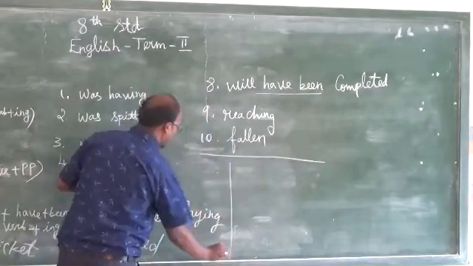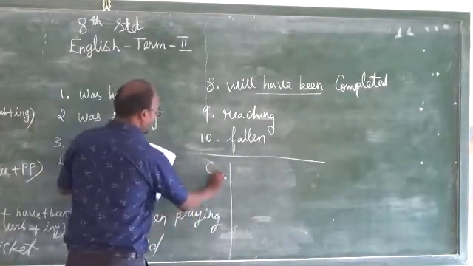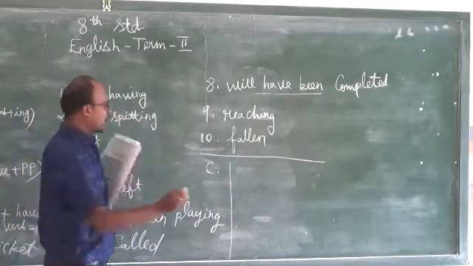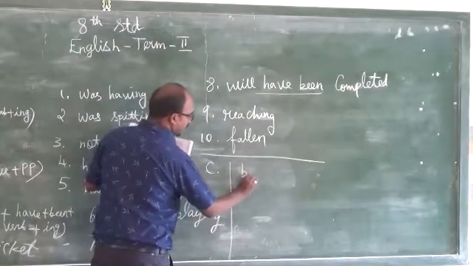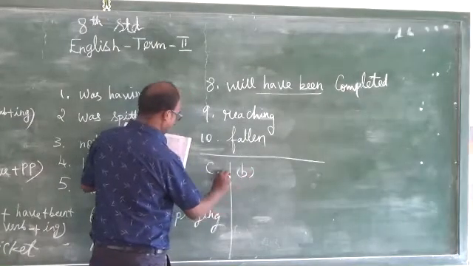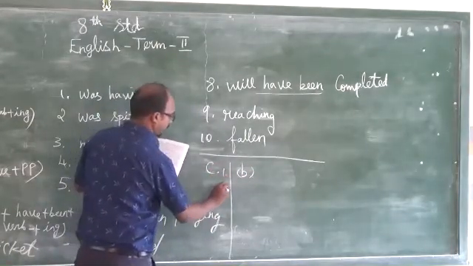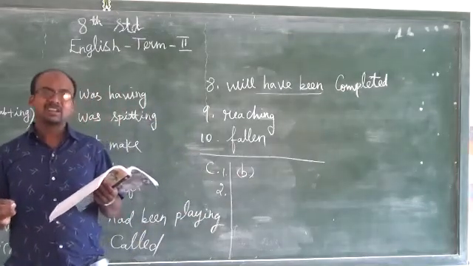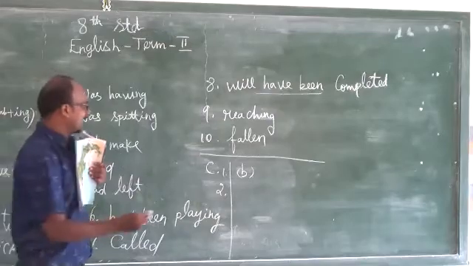Tick the correct option to complete the sentences. First one, B. Second one, one day he booked into a hotel, C.